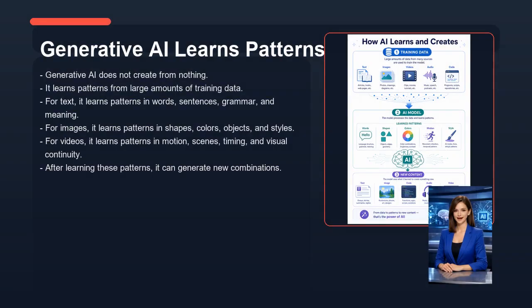Now let's look at how generative AI learns patterns. Generative AI does not create from nothing. It learns patterns from large amounts of training data. For text, it learns patterns in words, sentences, grammar, and meaning. For images, it learns patterns in shapes, colors, objects, and styles. For videos, it learns patterns in motion, scenes, timing, and visual continuity. After learning these patterns, it can generate new combinations.